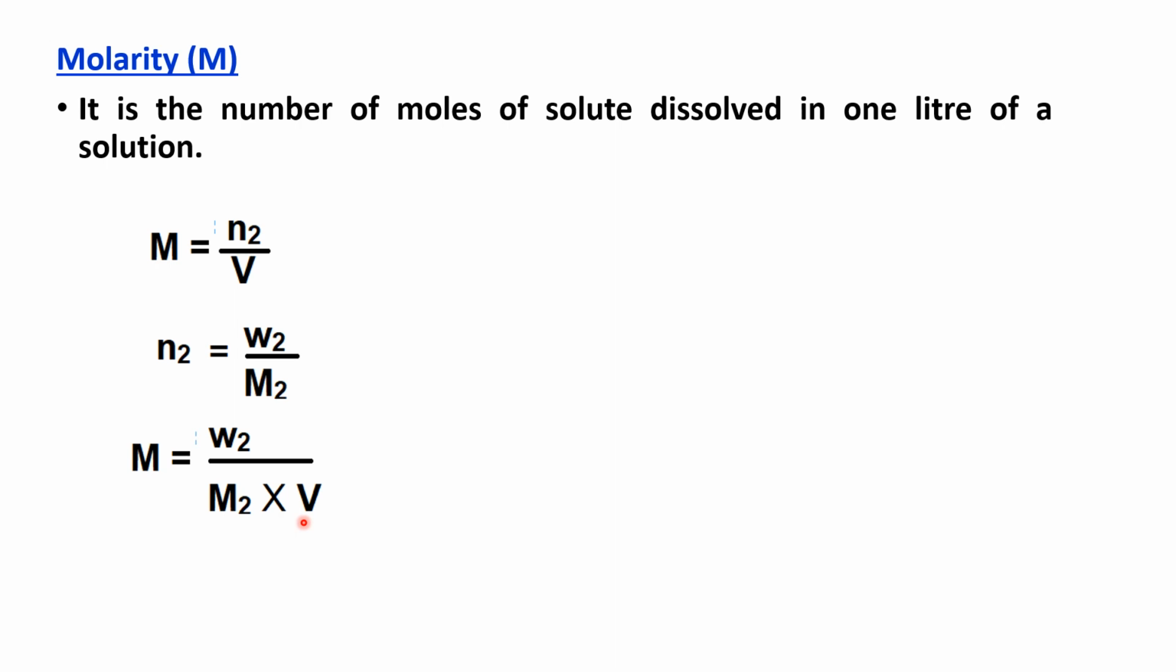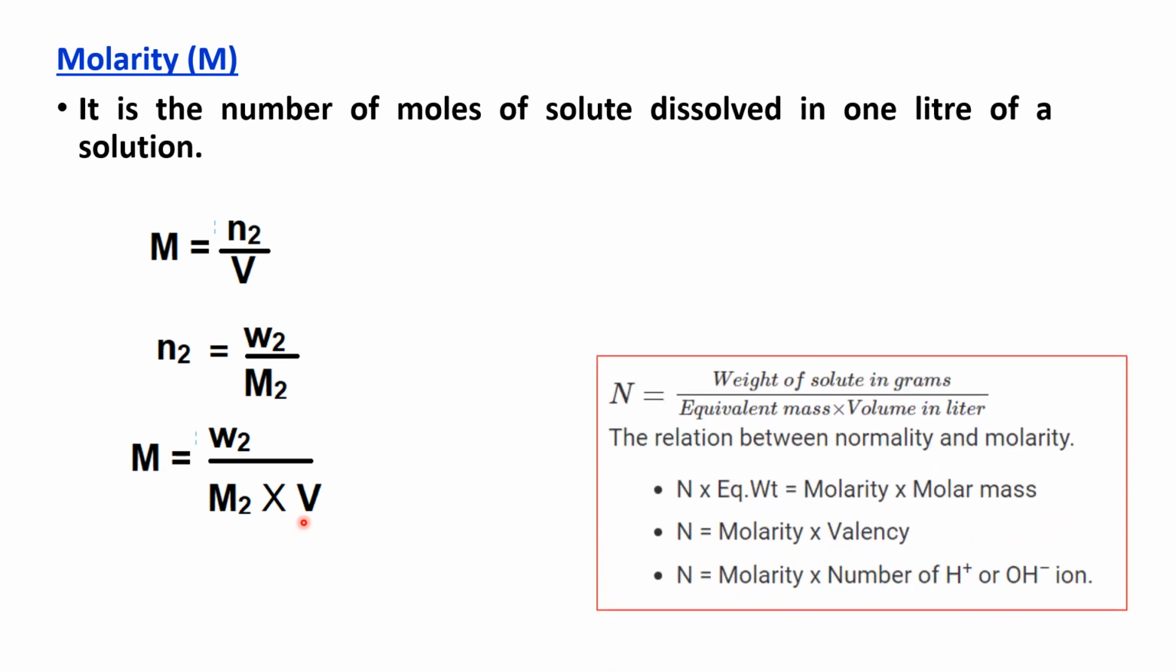Normality and molarity are related by the equation normality into equivalent weight is equal to molarity into molar mass. Then N is equal to molarity into valency. N is equal to molarity into number of H plus or OH minus ions. These are the relations between normality and molarity.